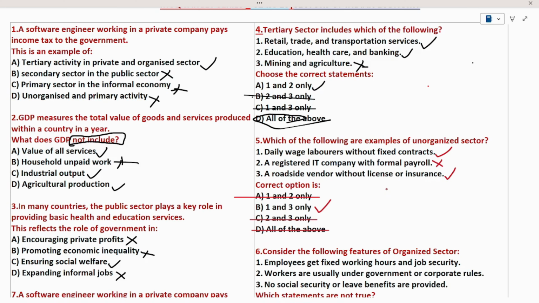See, in multiple statement based questions, we can answer the question in two ways. The first way is finding which of these statements are true. That's one way. The second way is we first find which of the above statements are wrong statements. Then we strike out all the options which included the wrong statement. We know that statement 2 is the wrong option. So I strike out all the options which included statement 2. So A is gone, C is gone, D also gone. What remains here is 1 and 3. So option B is the right answer.